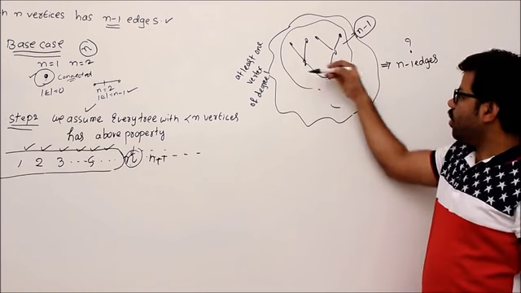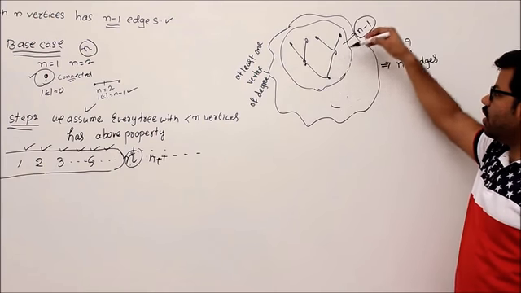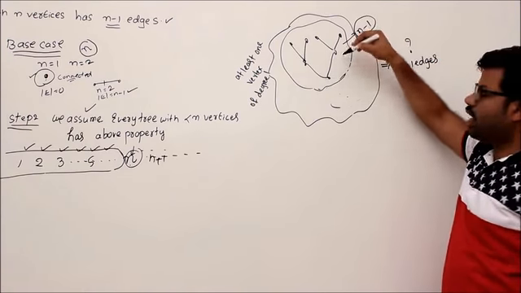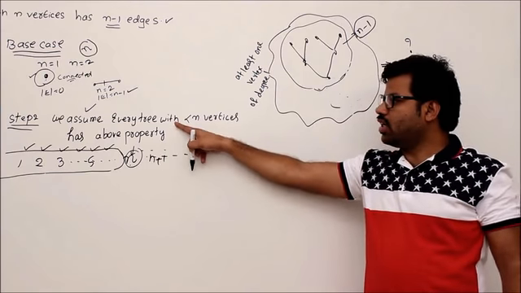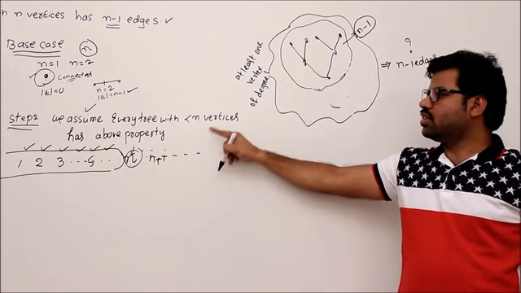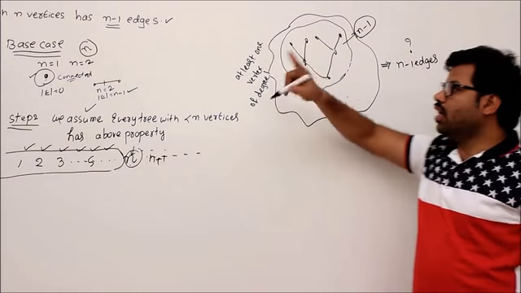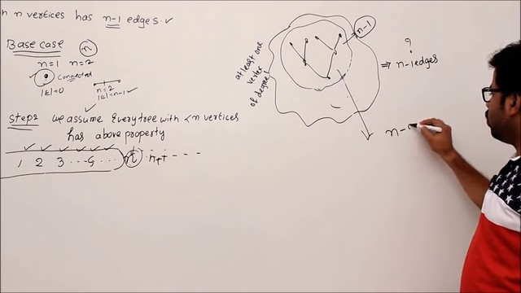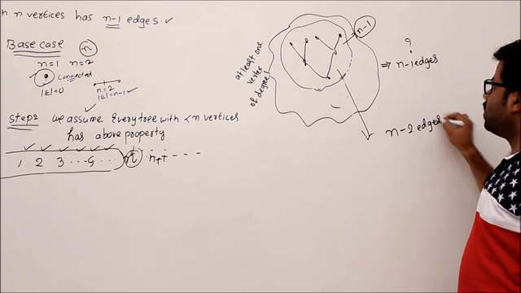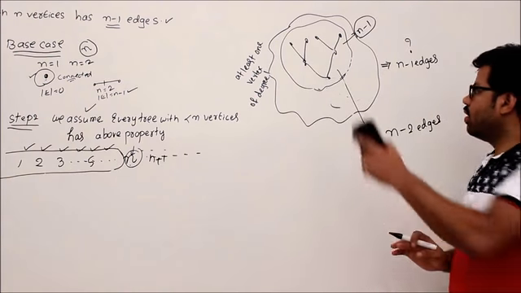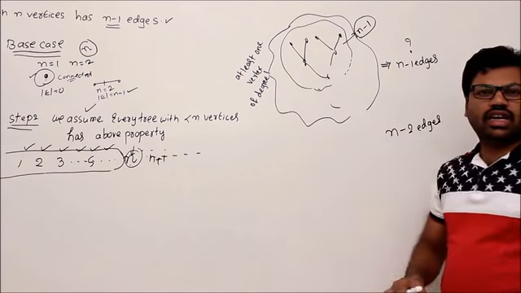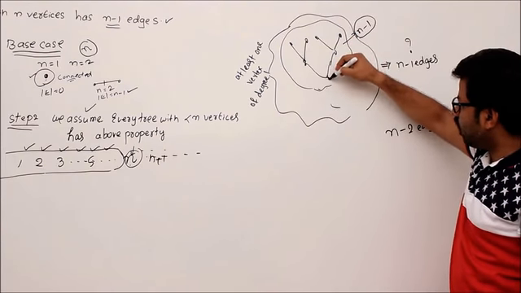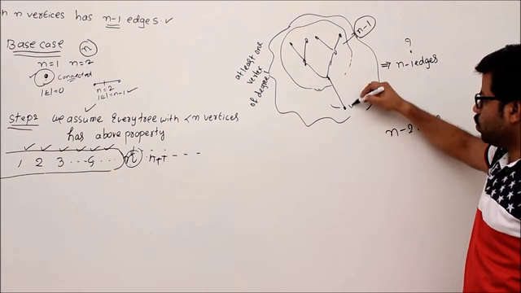Then in the remaining tree, how many vertices will we have? Definitely n minus 1. Now how many edges will you have? Because already I assumed that every tree with less than n vertices has the above property, then the number of edges is supposed to be n minus 2. So now this component has n minus 2 edges, remember it. Now go back to our original tree. What was our original tree? Our original tree is this component followed by one extra edge and one vertex u.